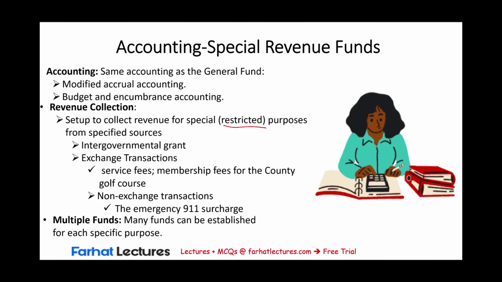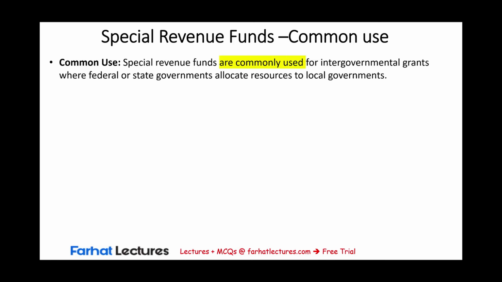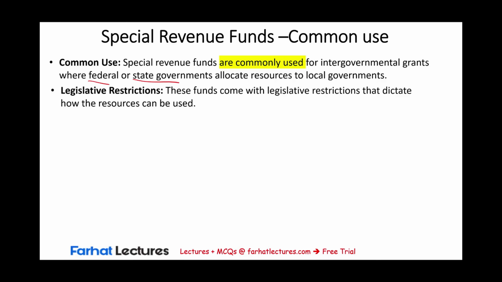Now, we could have multiple special revenue funds. It doesn't have to be one, it can be multiple. That's in contrast to the general fund. Remember, we could only have one general fund. The accounting is the same as the general fund, modified accrual, and revenue could be coming from intergovernmental grant, exchange transaction, non-exchange transaction. As I mentioned, a common use is intergovernmental grants, where the federal or the state government allocate resources to local government. Here, once they allocate the resources, these funds come with legislative restriction.